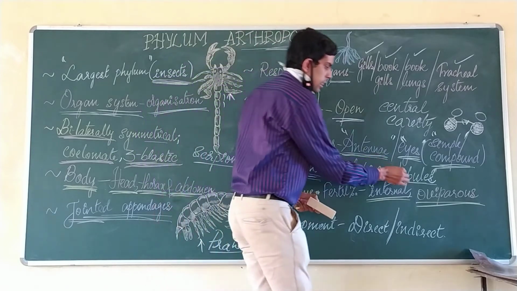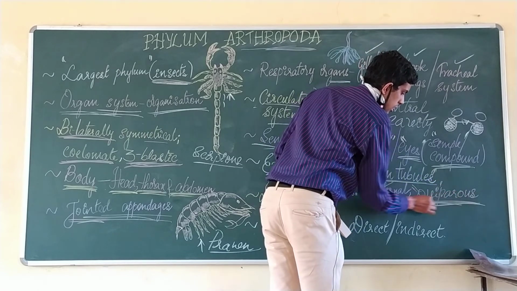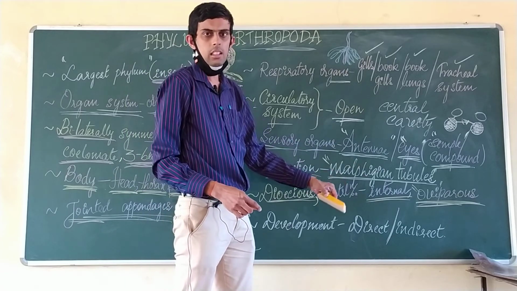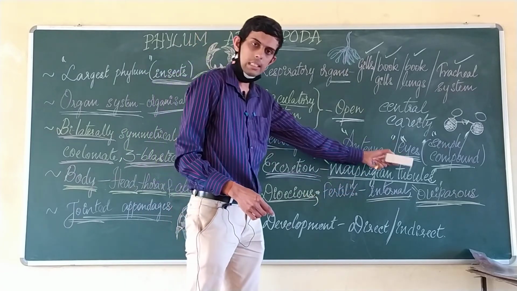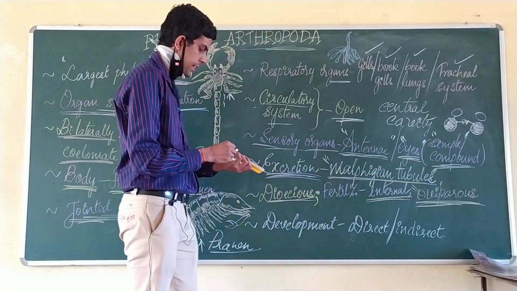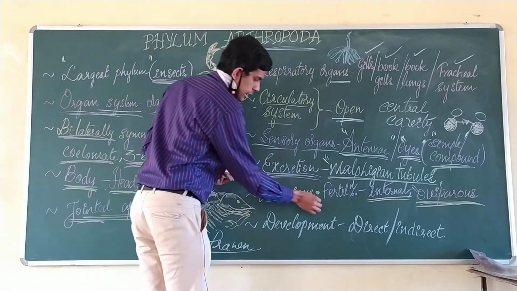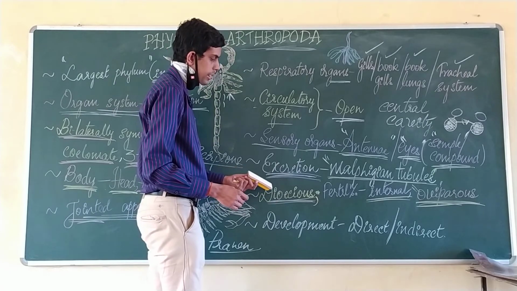Here it is called oviparous, that is, the one which lays eggs, and then the larva appears, and then the individual gets metamorphosed, right? So there is the differentiation. Here the male and females are different.